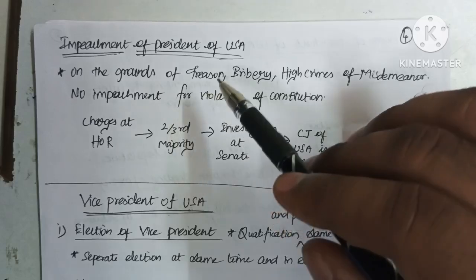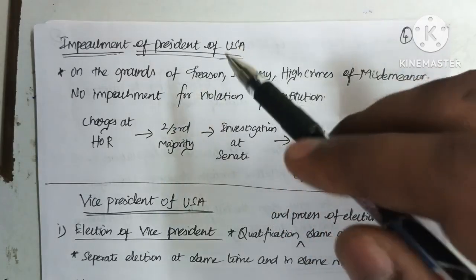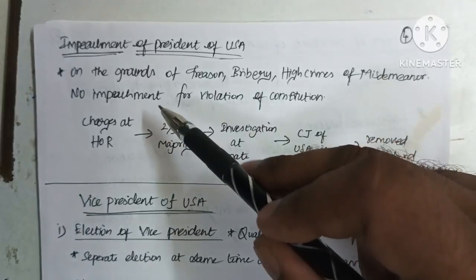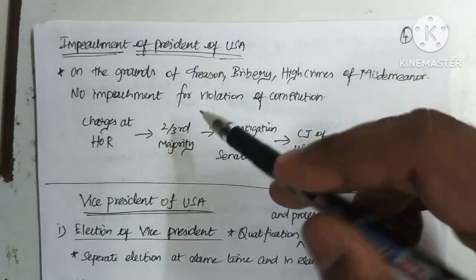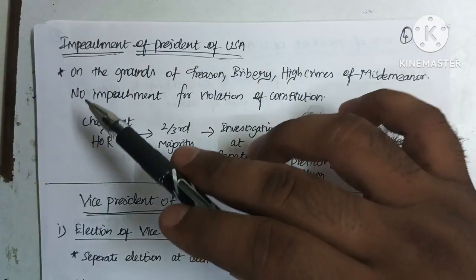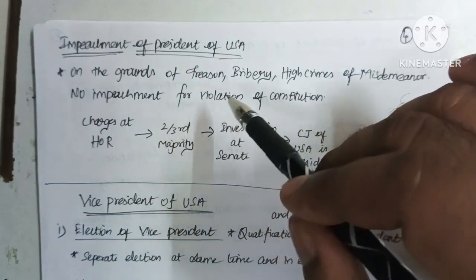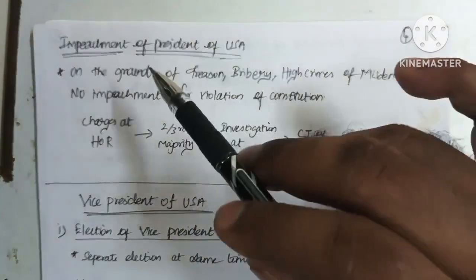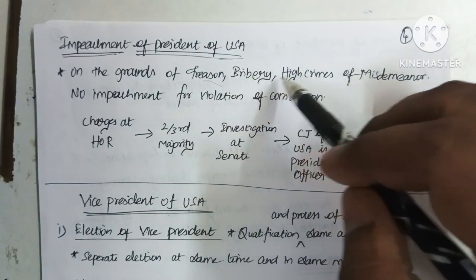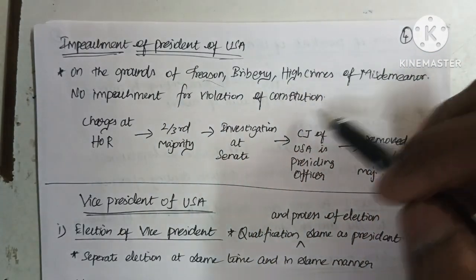This is the most important point to note: the Indian president can be impeached on the basis of violation of the Constitution, but in the USA the president cannot be impeached on the ground of violation of the Constitution. He can be impeached only on the grounds of treason, bribery or high crimes and misdemeanors.